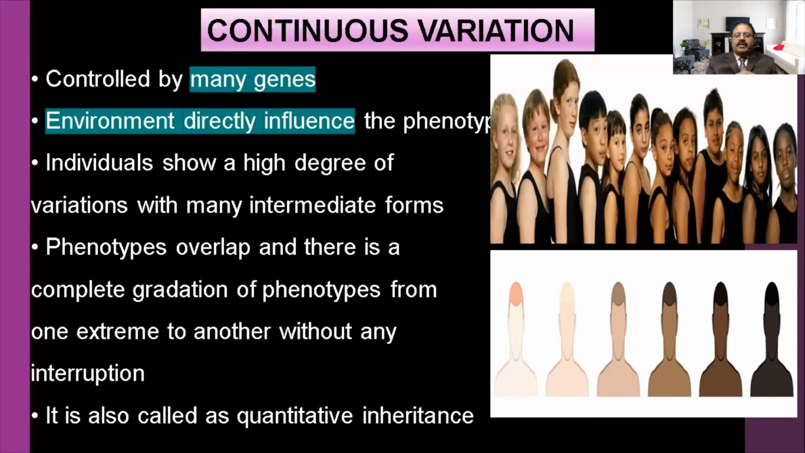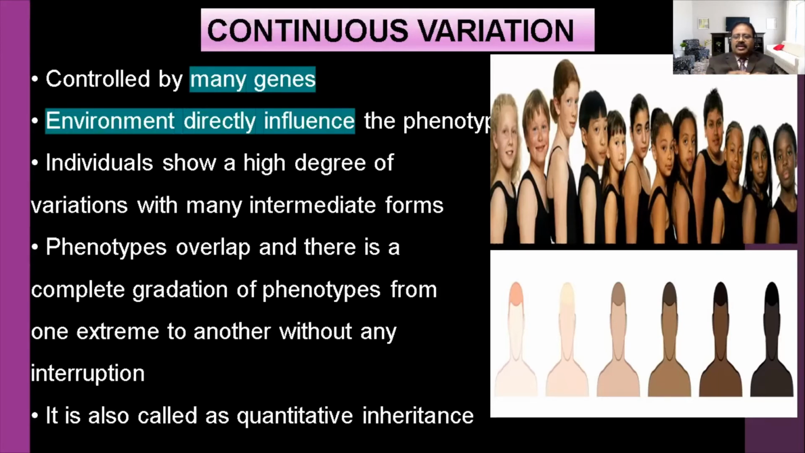Already I told you, suppose we are in Chennai, we used to survive according to the environmental condition. So some changes happen according to the food style, the digestive system may be changed, and because of the pollution our respiratory system may be altered. So we adapt. So that is environment directly influencing the phenotype. Individuals show a high degree of variation. Each person shows their own particular character. So no one is alike.